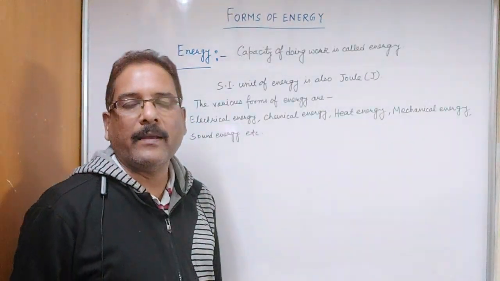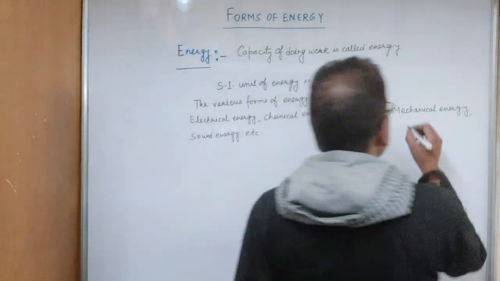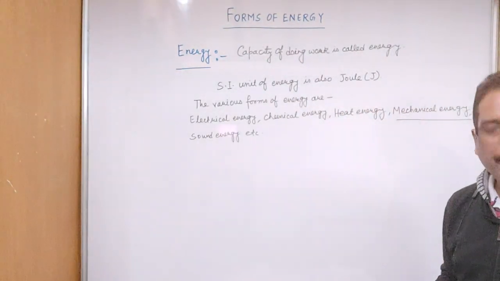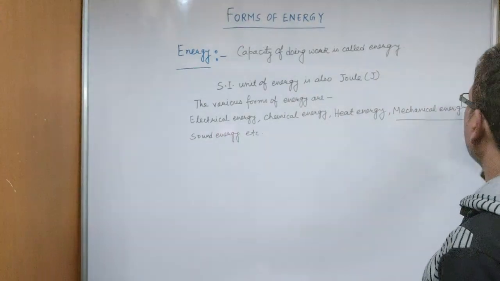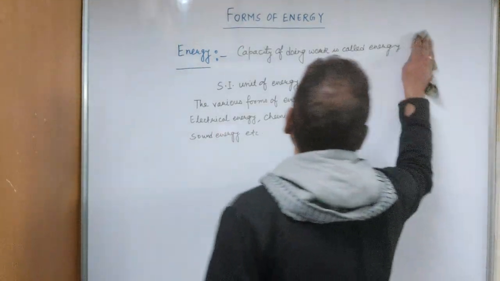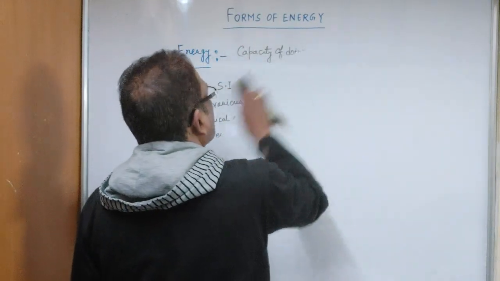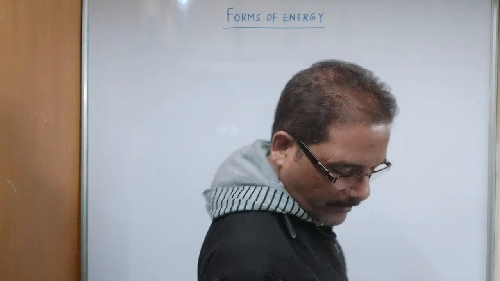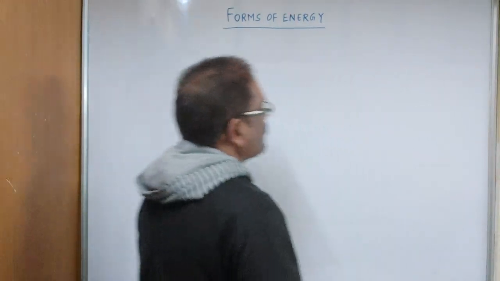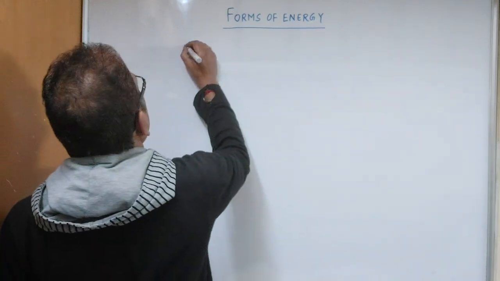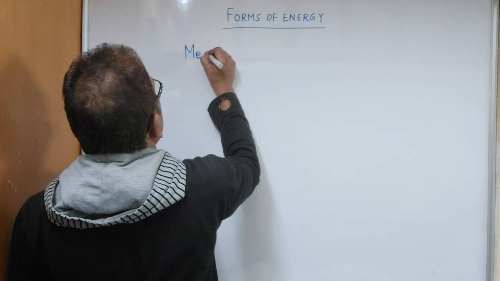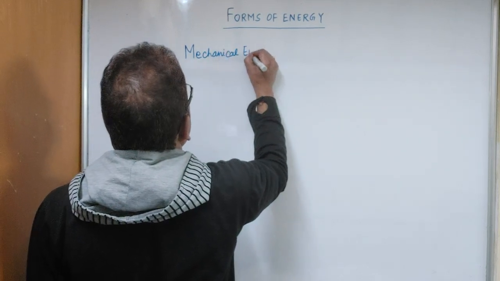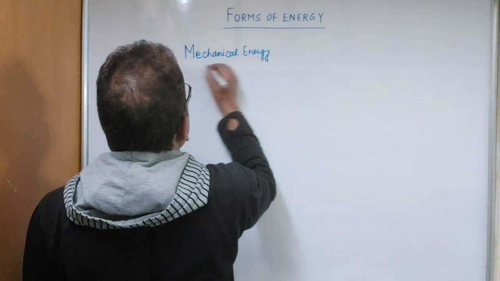But in class 9, we have to read about mechanical energy in detail. So what is mechanical energy? Mechanical energy is a combination of potential energy and kinetic energy. In class 9 we have to read about mechanical energy in detail.